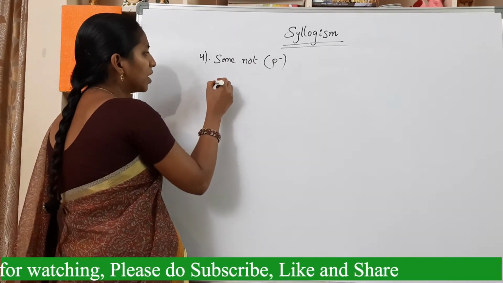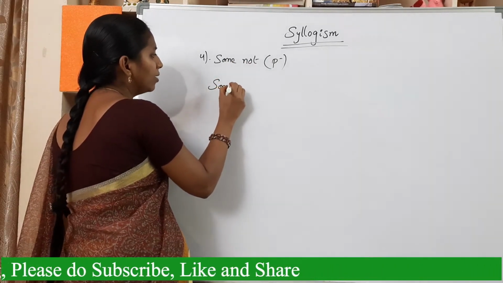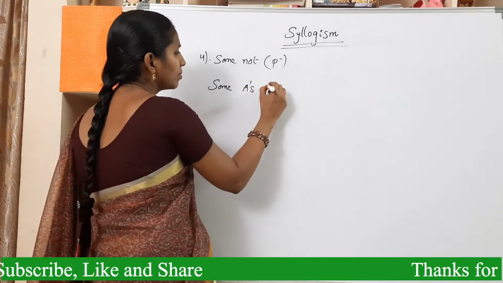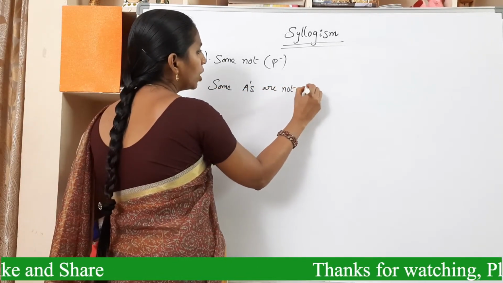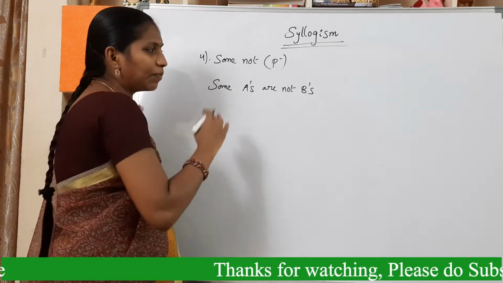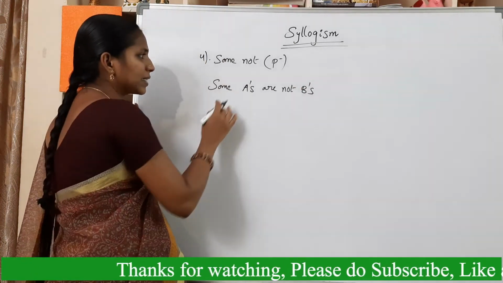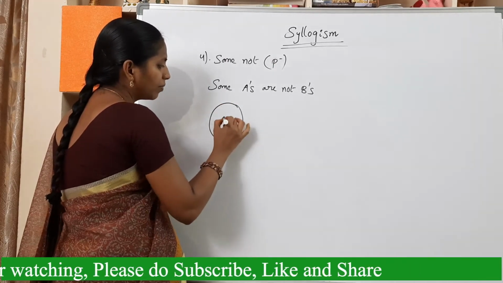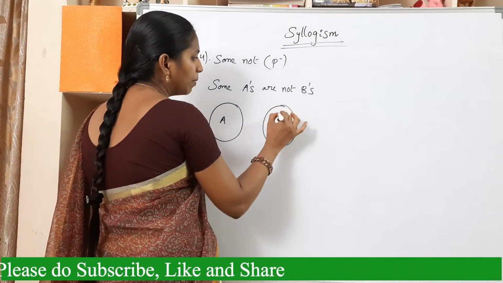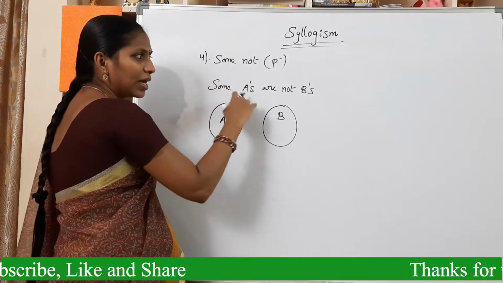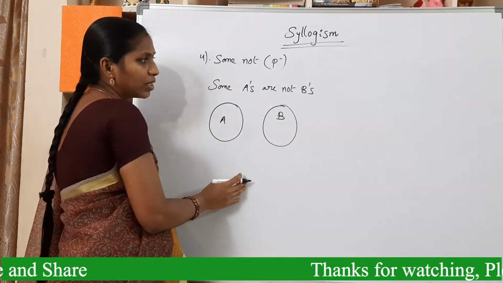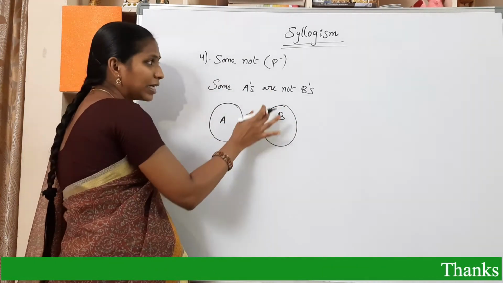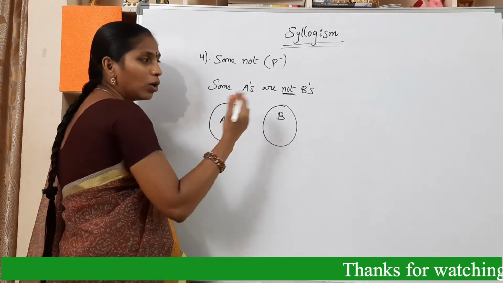See, the example statement is some A's are not B's. This is the example statement. See the Venn diagram. This is for A and this is for B. Some A's are not B's. There is no intersection part because here there is a negative, not B's.